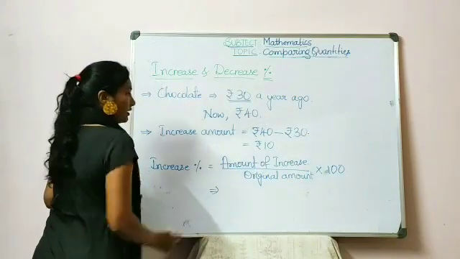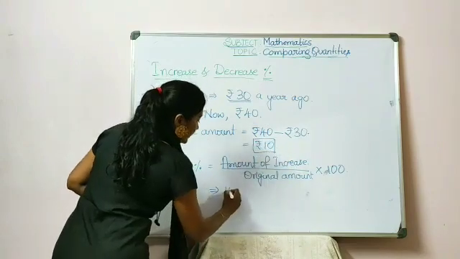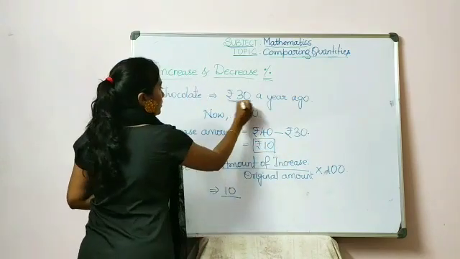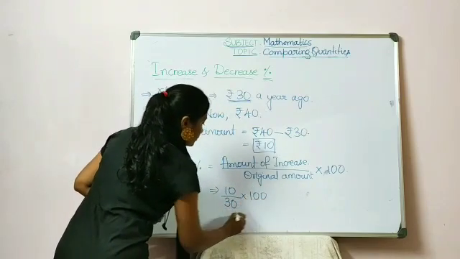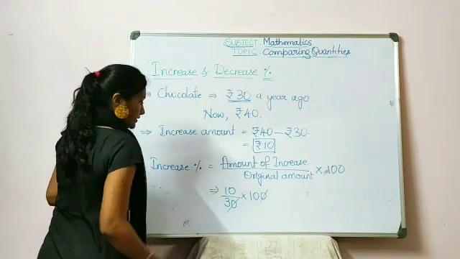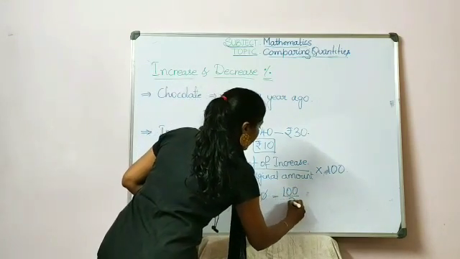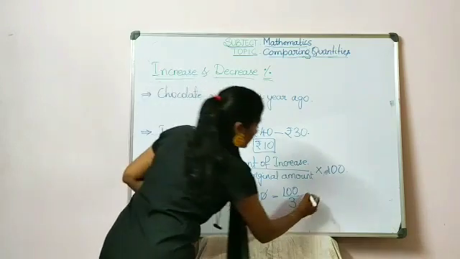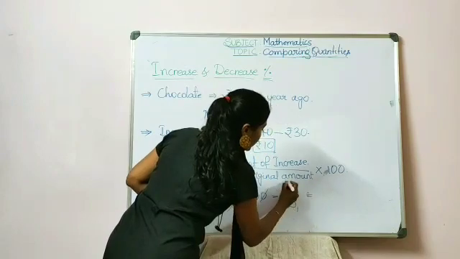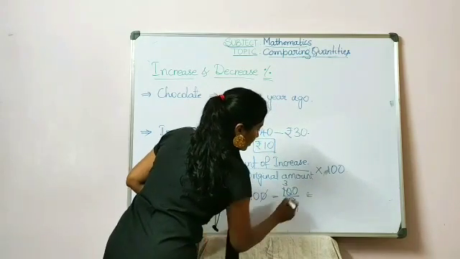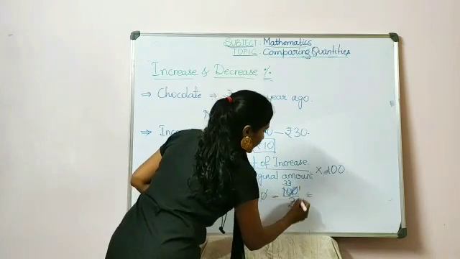Now we substitute the values. Amount of increase is 10 rupees. So we write 10 by original amount is 30 into 100. So here 10 and 10 gets cancelled. So 10 tens are 100 by 3. And when we write this as a mixed fraction, we get 3 ones are 3, 3 threes are 9, 1 remains, then again 3 threes are 9, then 1 remains.